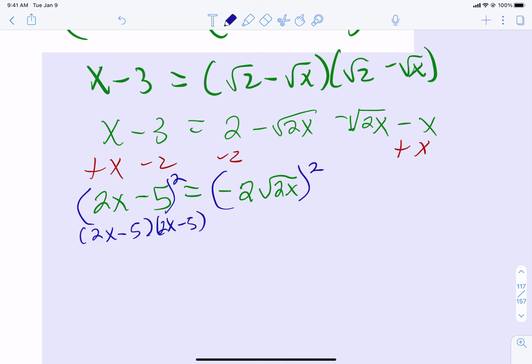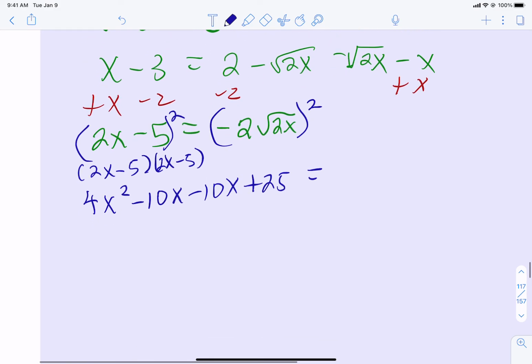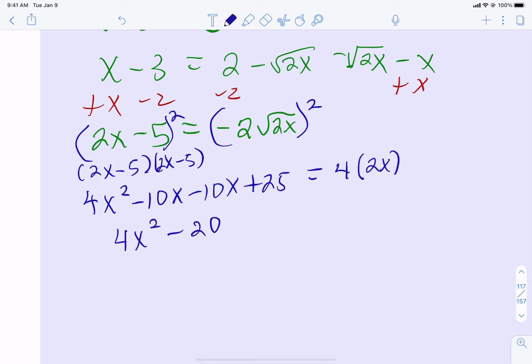So if we distribute, we're going to get 4x squared minus 10x minus 10x plus 25. See how I just distributed 2x minus 5, then negative 5, and got that big long list. And on the other side, what do we get? Well, we get 4 times 2x. So we get 4x squared minus 20x plus 25 equals 8x.